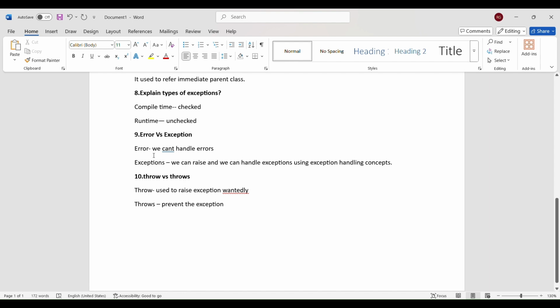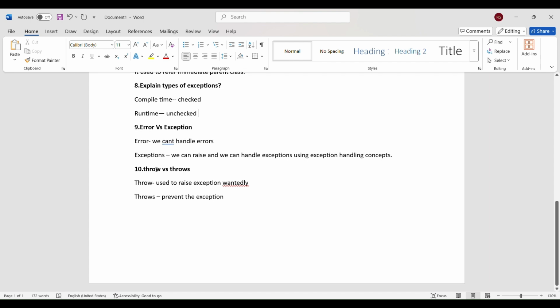Next one is throw versus throws. There are two keywords in Java, throw and throws. Throw is used when we deliberately raise an exception in our program. But for throws, we assume that we may get some type of exception and we want to prevent that exception, then we use throws. These are today's 10 questions of Java.